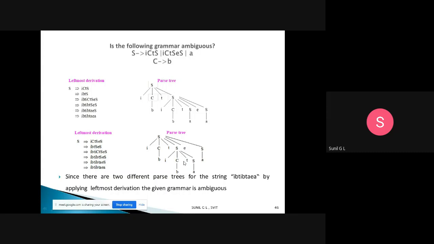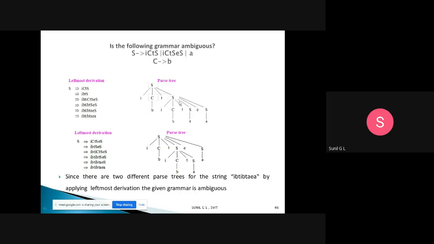After that, I am replacing that S with A, and here also C with B and S with A. When I combine the leaves of the tree, I will get IBIBTAEA. So E is here. IBITBTAEA: I am getting the same string with different combinations of productions.